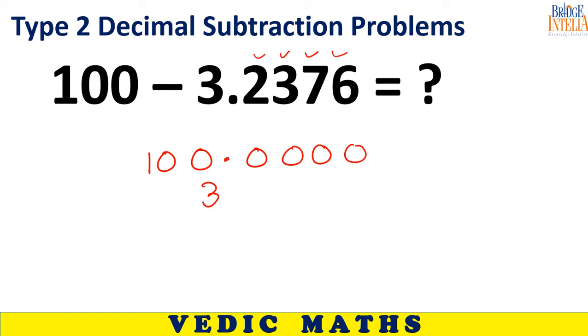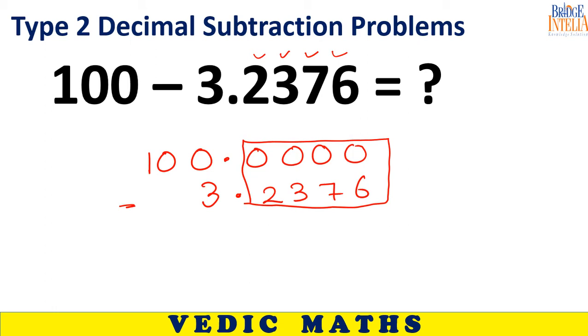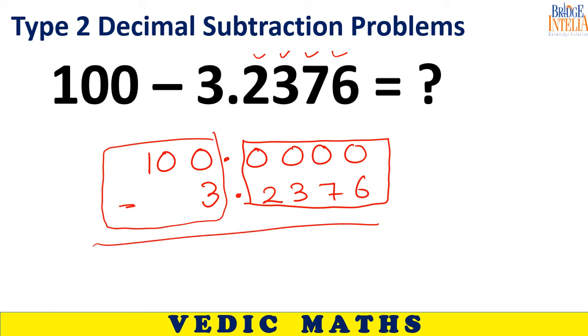So this is what they have given to you. So now you can apply the trick. How will you apply the trick? So this is part 1 and part 2. Let's apply the trick. We can adjust the decimal later on. The answer is 96.76.